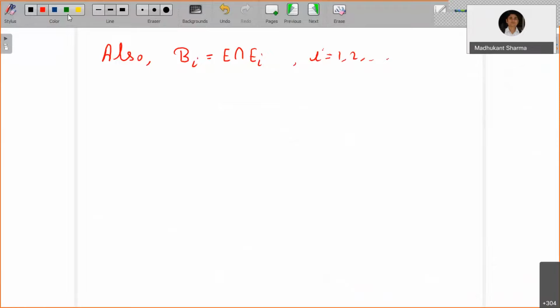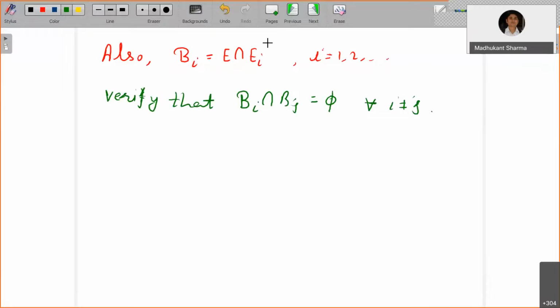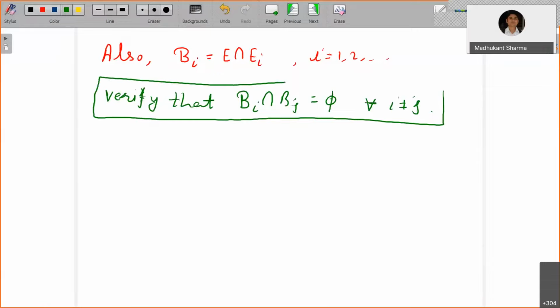You can verify, it's very simple, that Bi intersection Bj equals phi for all i not equal to j, because Ei and Ej are mutually exclusive, so Bi and Bj are also mutually exclusive.